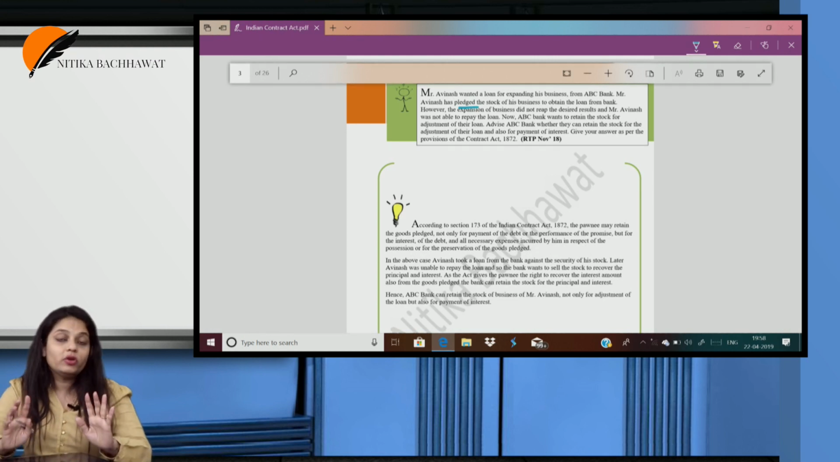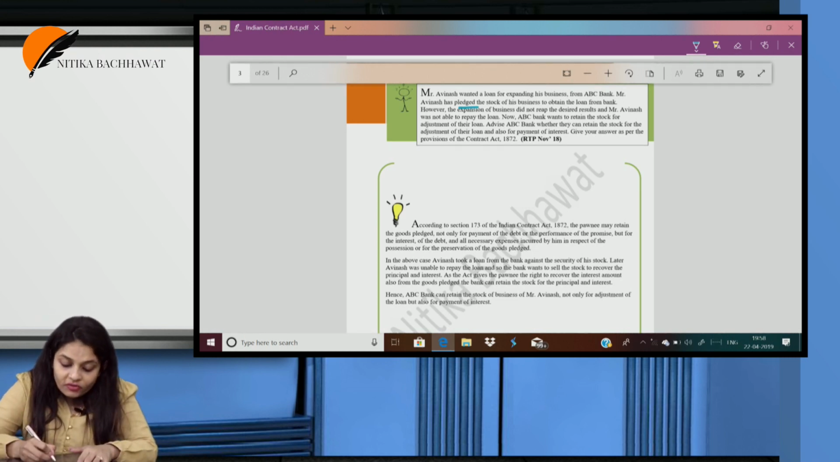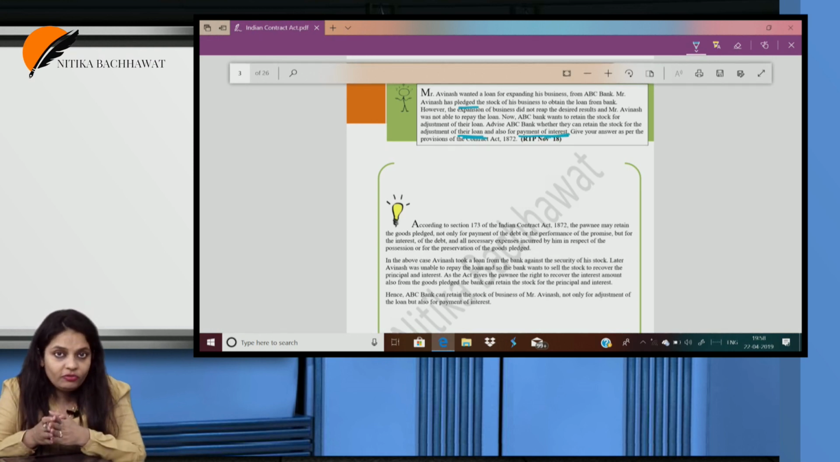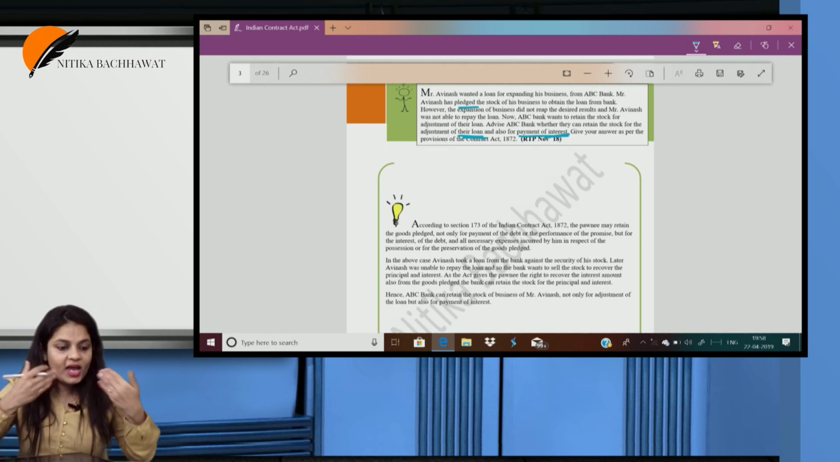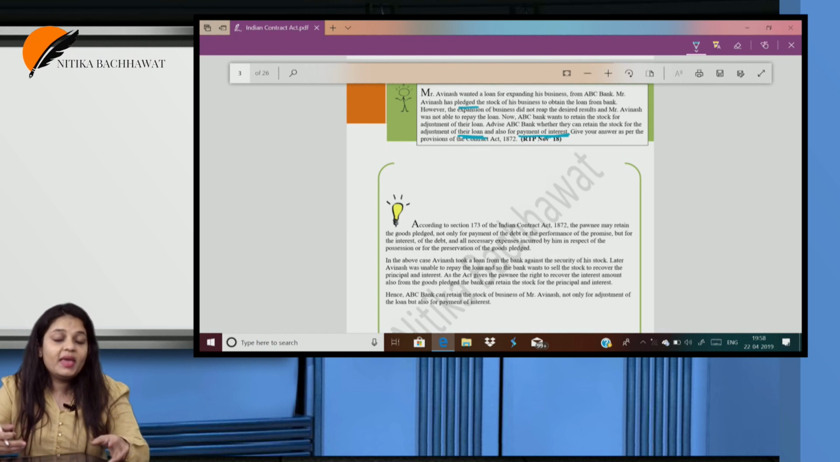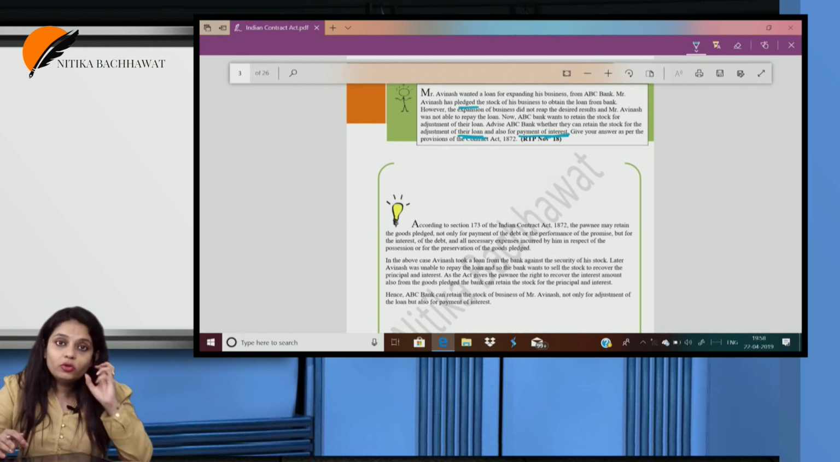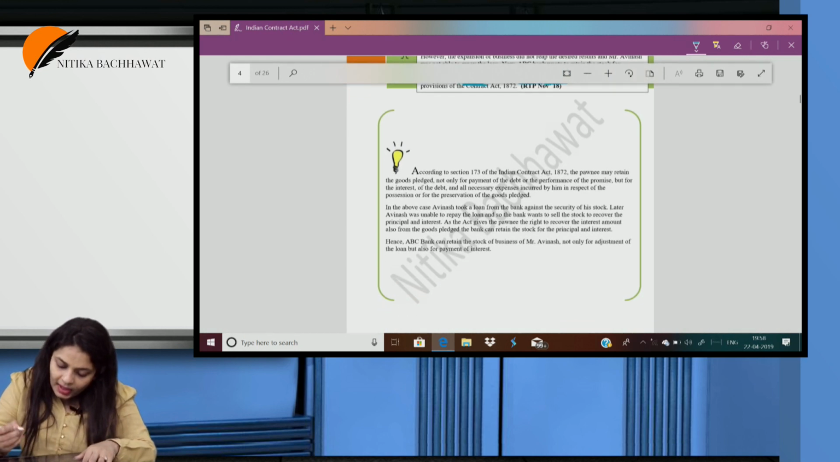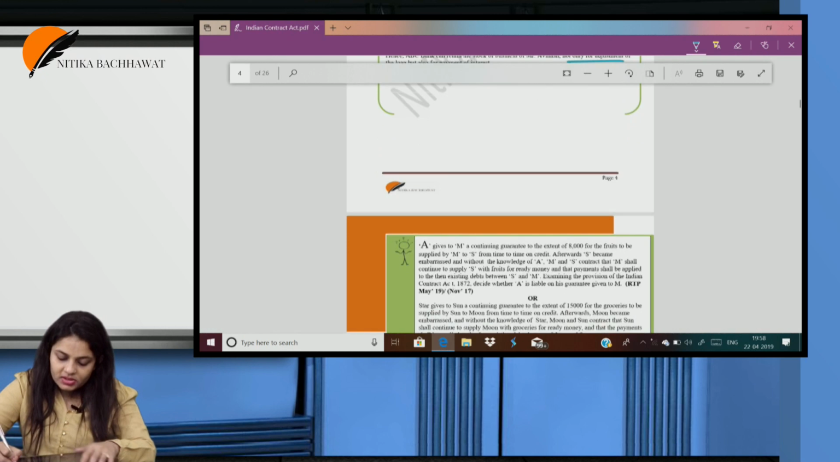If you remember, in a contract of pledge, the property which has been pledged can be sold, or a lien can be exercised, not only for the principal amount but also for the interest amount. So one can retain not only for the adjustment of the loan but also for the payment of interest.